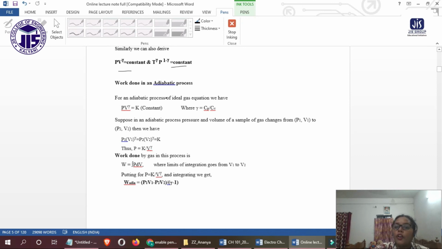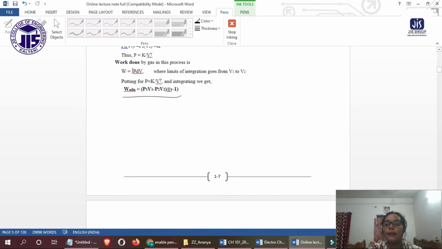For the adiabatic process, the ideal gas equation will be PV to the power gamma equals K constant, where gamma equals Cp by Cv. This is the work done for the adiabatic process, W adiabatic equals P1 V1 minus P2 V2 divided by gamma minus 1. These are some of the derivations that you have to practice well.